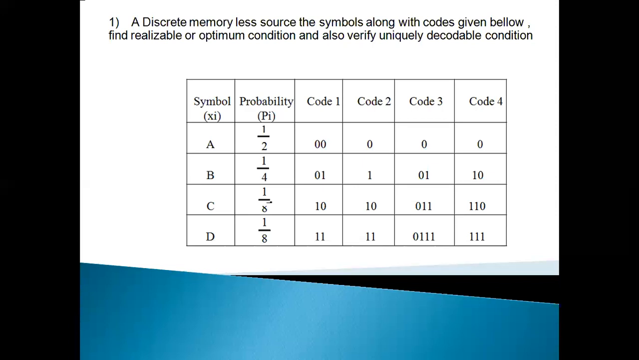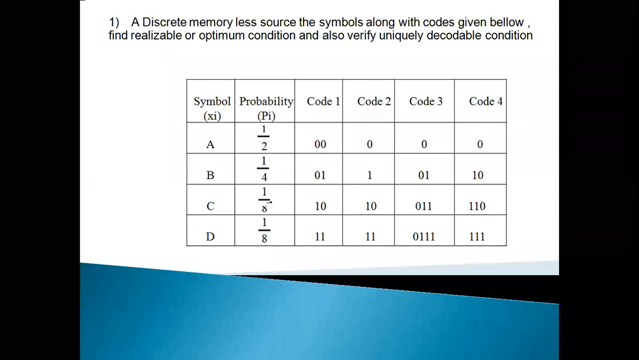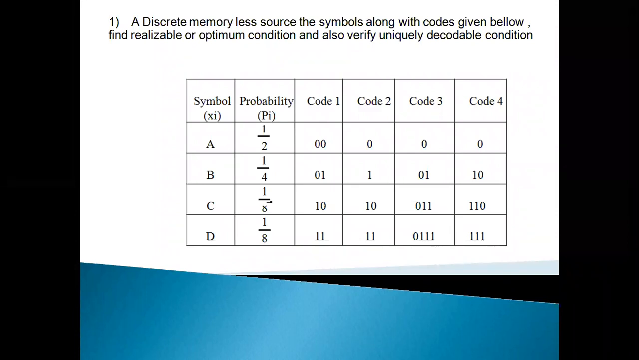And again B is the symbol. 1 by 4 is the probability of occurrence of B, and code 1 for B is 0, 1 as the representation. Code 2 is representation of B as 1. Code 3, 0, 1 is representation of B. Code 4, 1, 0 is representation of B.